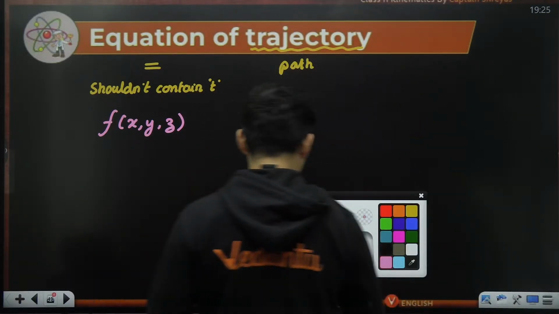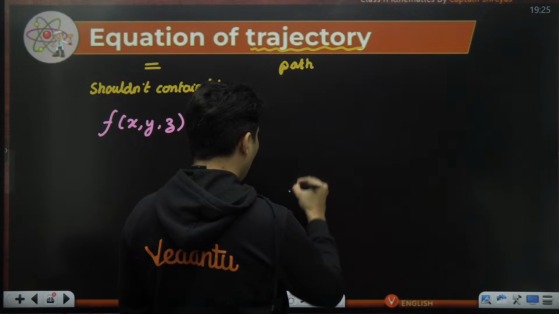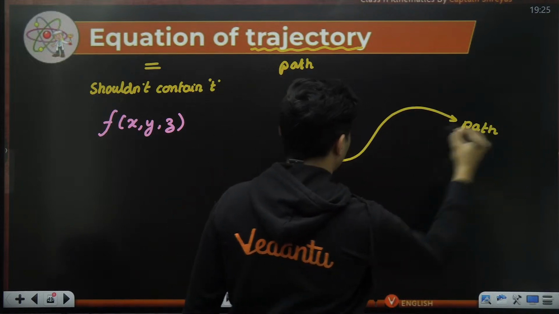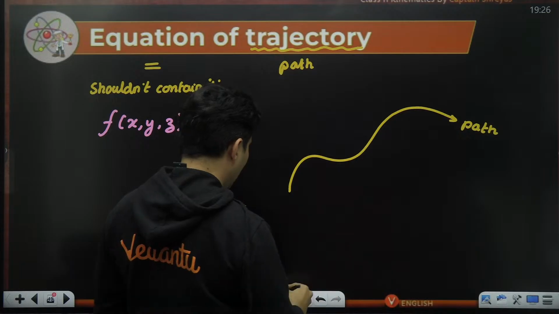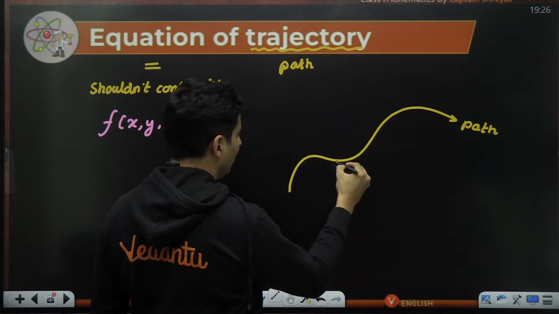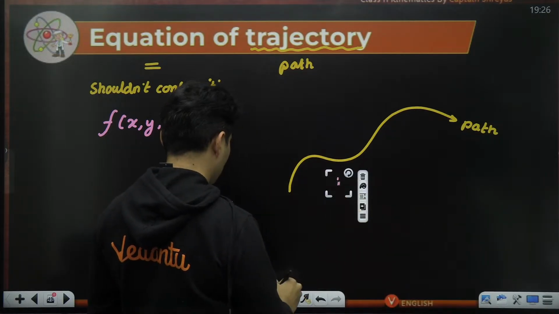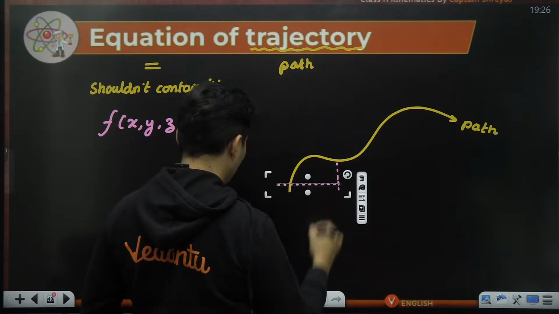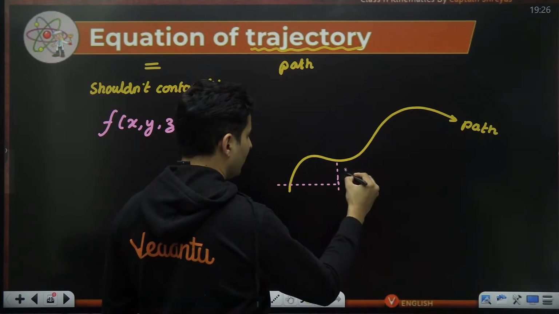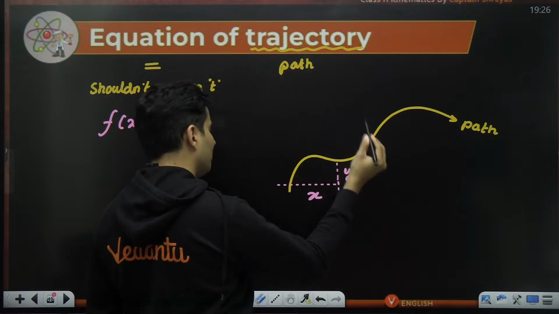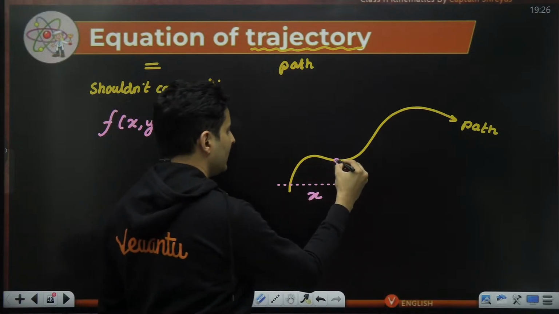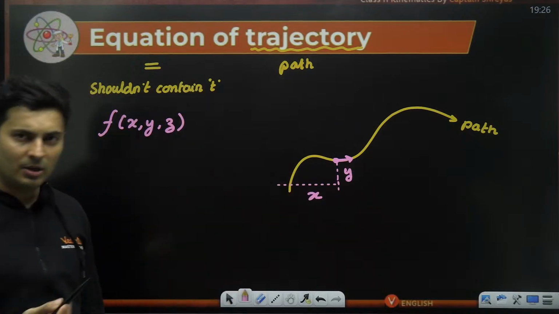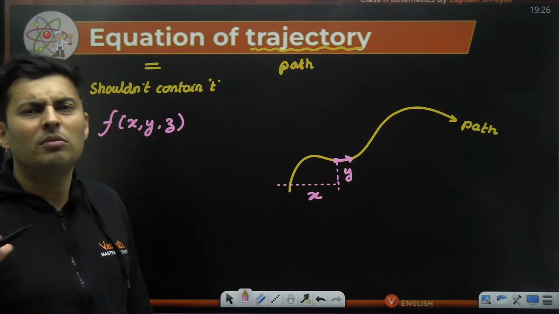So maybe our particle is going like this. So this is the path or the trajectory, and that path or the trajectory will obviously have some x coordinate, some y coordinate, who knows, right? So it might have some y coordinate, some x coordinate, maybe some z coordinate as it moves. So a relationship between them is called as the equation of trajectory.